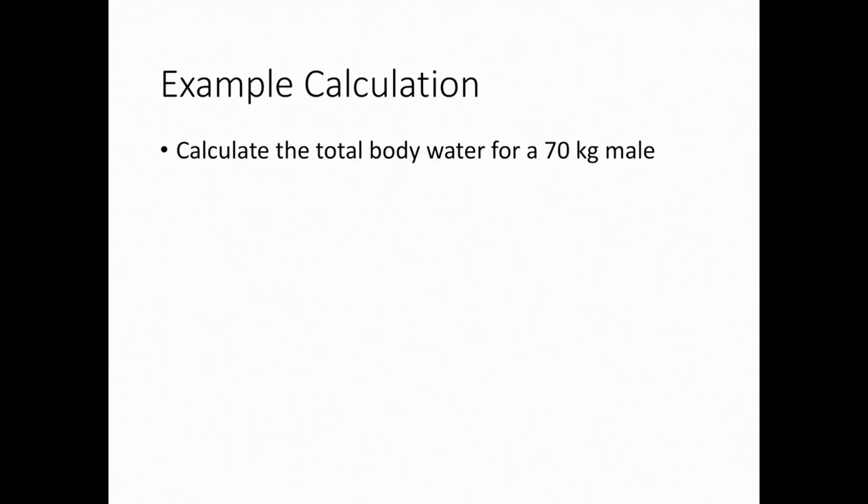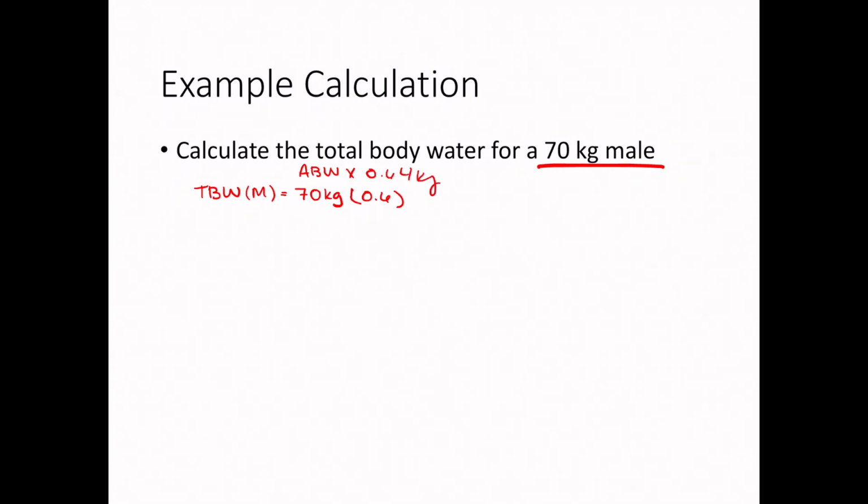So let's do another one. Let's say we're going to do a 70 kilogram male. As I already mentioned, the equation for total body water for males, I'll just put an M here to remind you, equals 70 kilograms times 0.6, because this is your actual body weight, times 0.6 liters per kilogram.